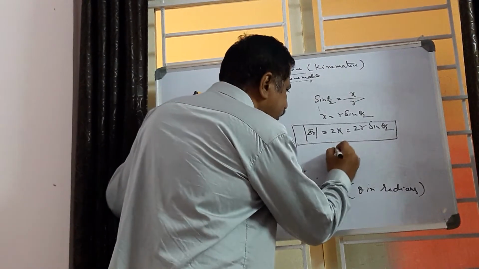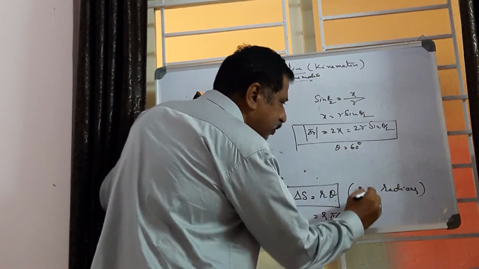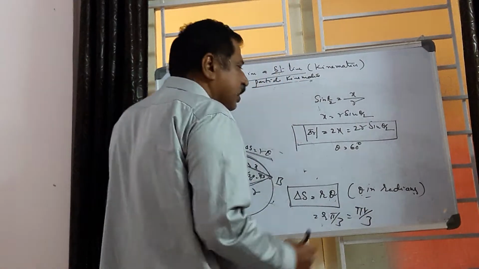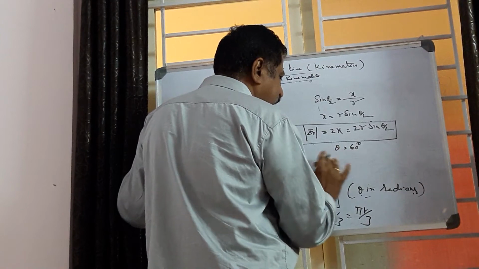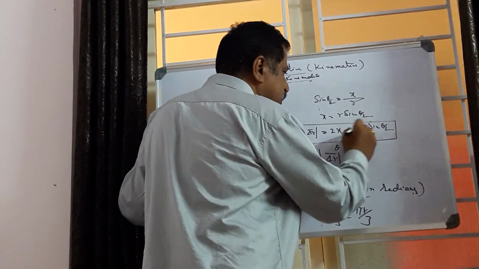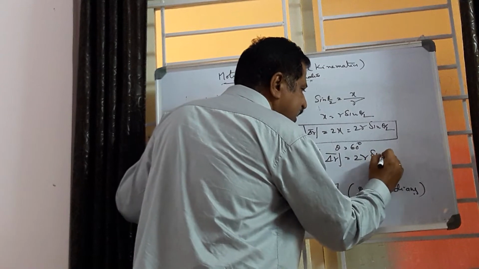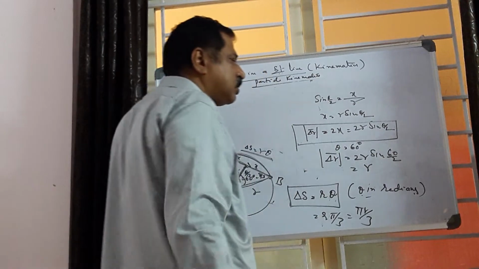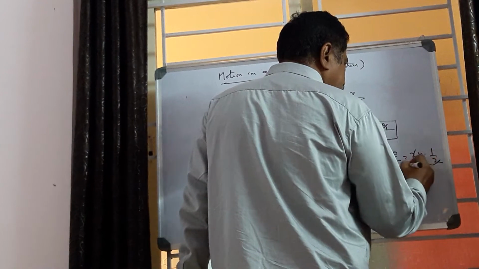Now here, given theta is equal to 60 degrees, we put theta as pi by 3 in radians, so the distance is pi r by 3. The displacement delta r bar is equal to 2r sin 60 by 2, which becomes 2r sin 30, which is equal to r.